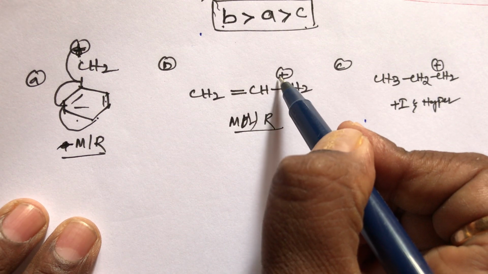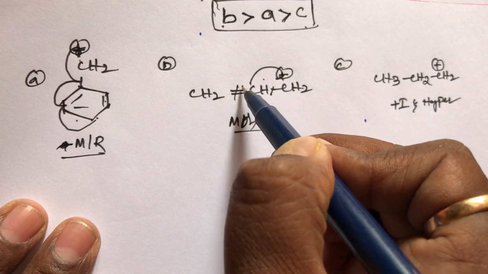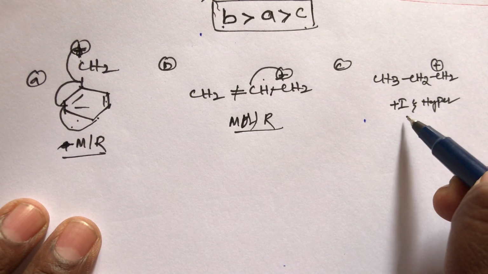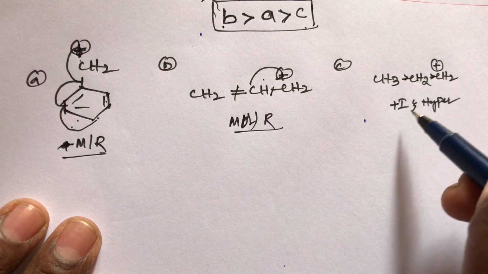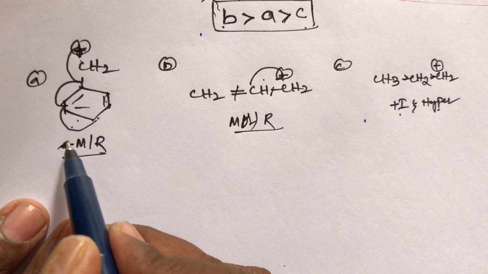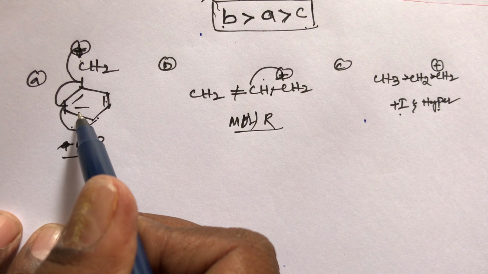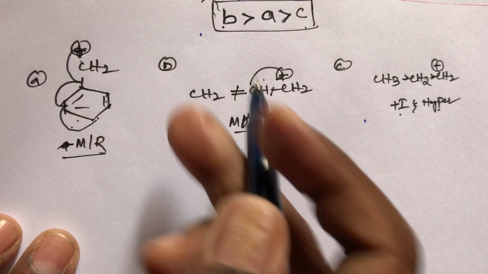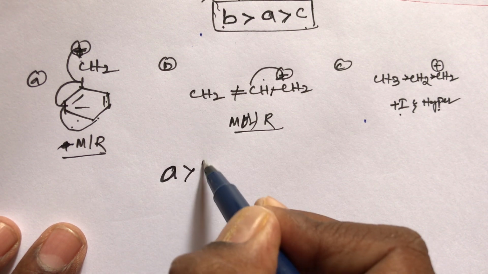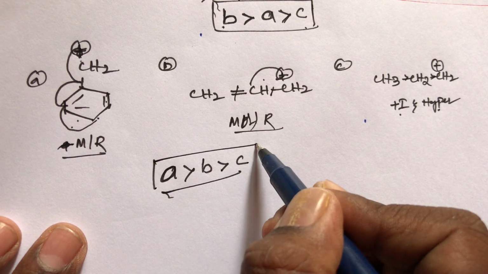But in B compound, it participates in the resonance only 1 time: double, then single, then positive. But here 3 times participating, and C compound has only normal plus I and hyperconjugation. So here the positive charge slightly decreases, and A compound completely disappears, and B compound also, but A compound is more stable. Why? Because this positive charge participates 3 times in the resonance. So that's why A compound is more stable than B compound, and B compound is more stable than C compound. This is the stability order, student.